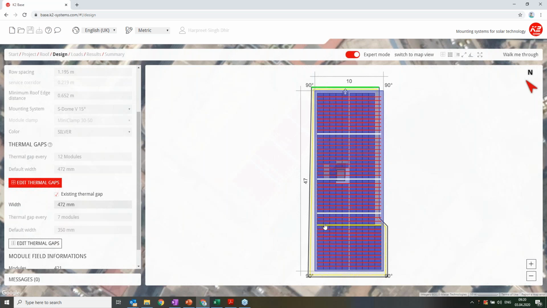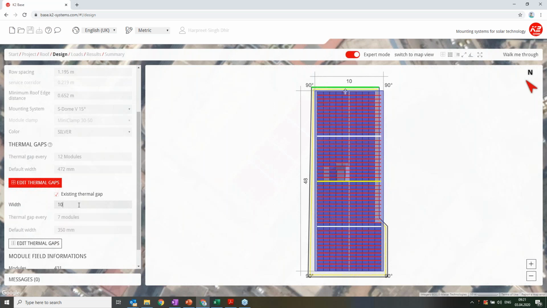Cool. So it's still here. Okay, fine. And then here is a thermal gap just next to the obstruction. Since there's a shadow here, I will make this safer so that shadow doesn't happen. I'll make a bigger thermal gap here. I will create, let's say, a 1 meter thermal gap here.